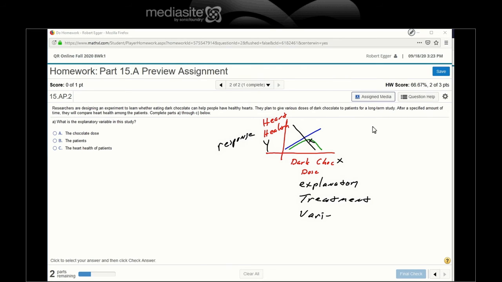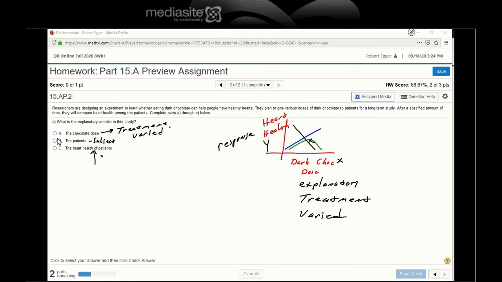What's varied? The chocolate dose. That's the treatment, that's what's being varied, and that's what's going to be looked at to see how it affects heart health. Again, patients are the subject. It's the patients that are going to be given the treatment to measure heart health with.